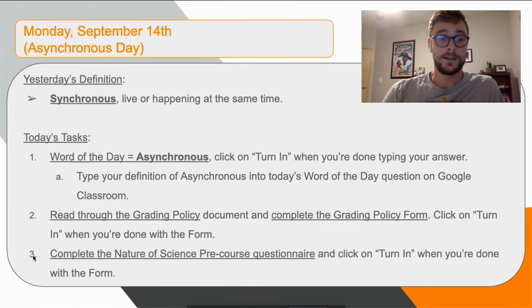And then number 3, make sure that you complete the Nature of Science pre-course questionnaire. That again is on Google Classroom, and I will show you where to find all of these. I've altered it slightly so that it's easier to find all the new materials for today. But make sure that you submit this Google form, and then again, go back to Google Classroom, click on Turn In, and then that way I can see through Google Classroom that you have completed it.